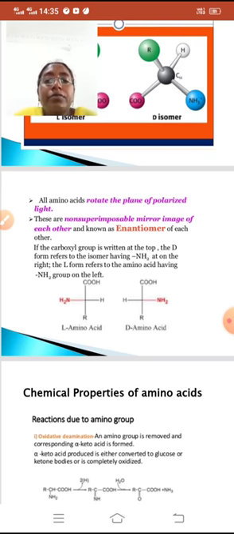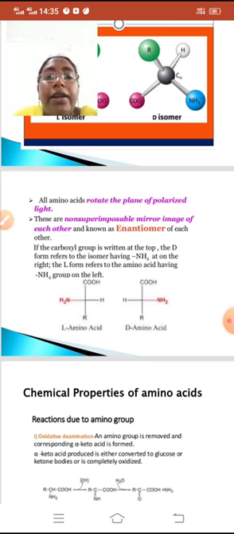If we are writing an amino acid with the carboxyl group at the top, the D form refers to the isomer having the NH2 group on the right side. The L form refers to the amino group on the left side.